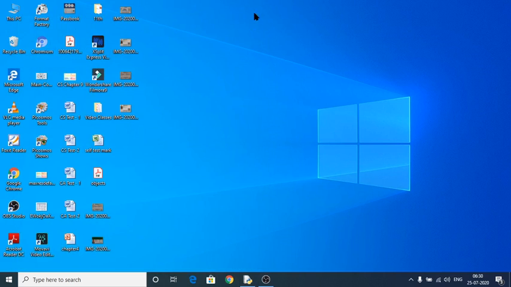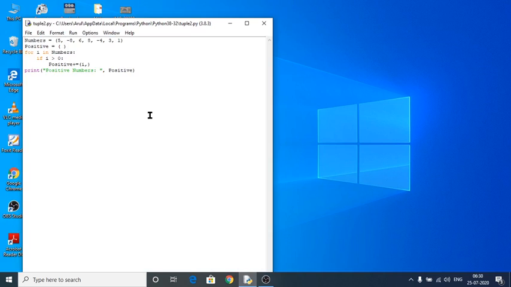The next one, the last program, is for omitting or deleting the negative numbers from this tuple. Numbers is my tuple, so my tuple contains the numbers 5 comma minus 8 comma 6 comma 8 comma minus 4 comma 3 comma 1. Positive is my empty tuple. With the help of positive plus equals i comma, I am going to add my numbers to my empty tuple positive. For i in numbers, i is a variable, it is going to read the numbers from my numbers tuple.